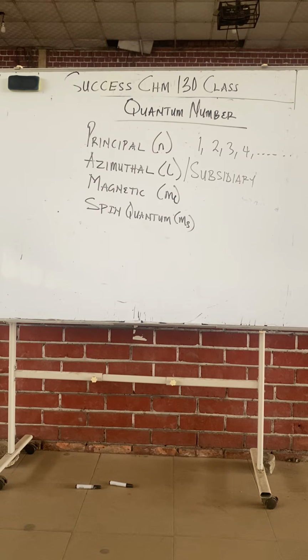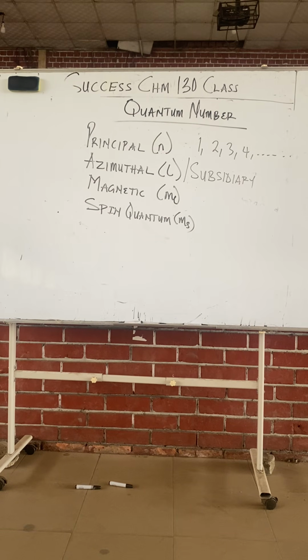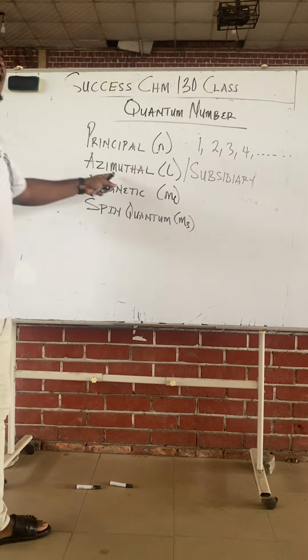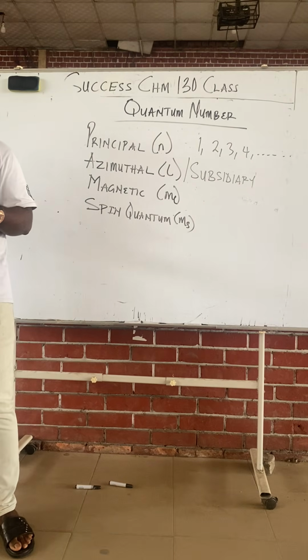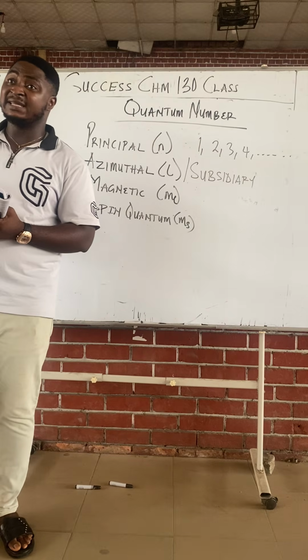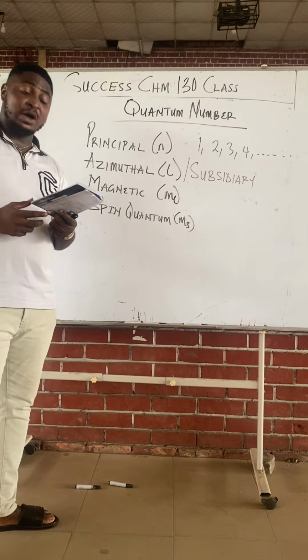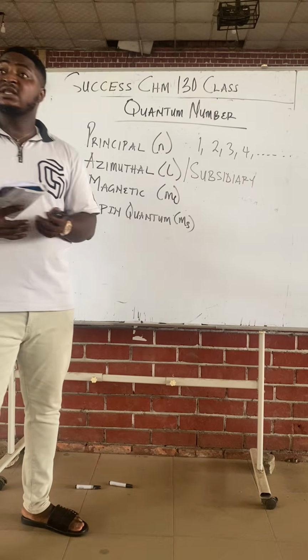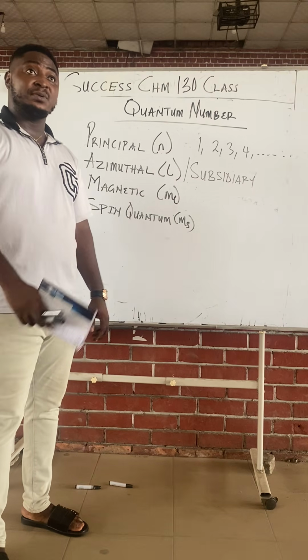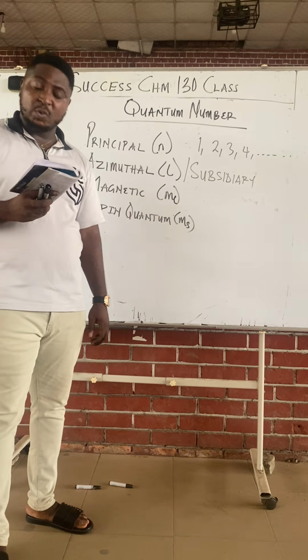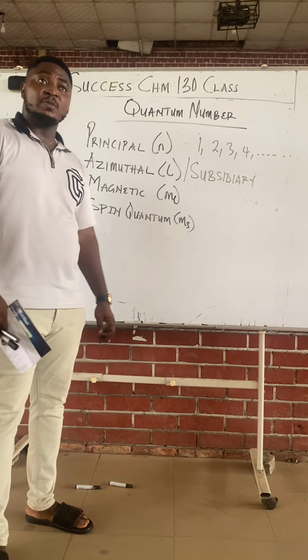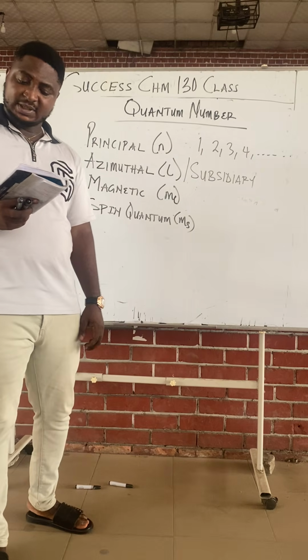Azimuthal. This quantum number describes the geometric shape of the orbital where the electron resides.